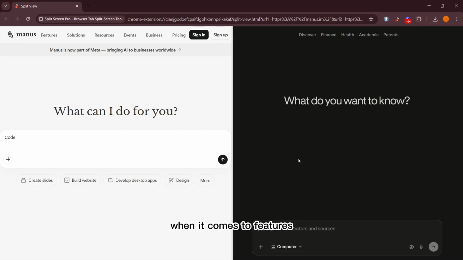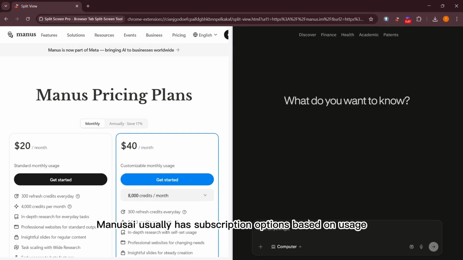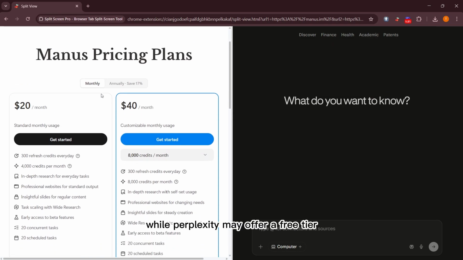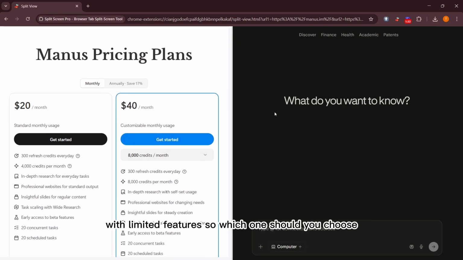When it comes to features, Manus AI offers tools for grammar checks, style suggestions, and content generation. Perplexity, however, excels in providing summaries, explanations, and direct answers to queries. In terms of pricing, both tools have different plans. Manus AI usually has subscription options based on usage, while Perplexity may offer a free tier with limited features.